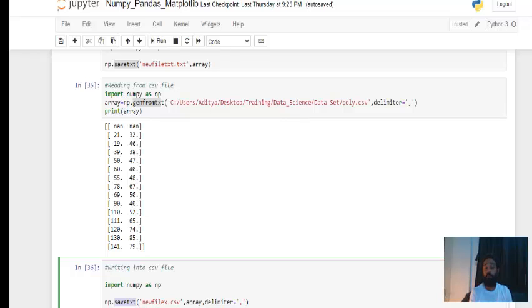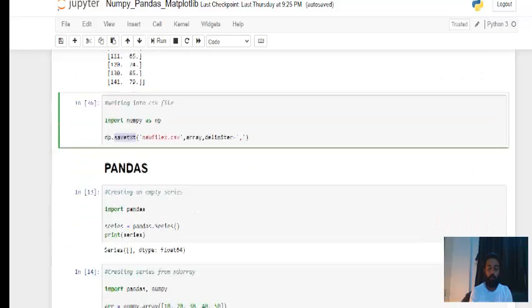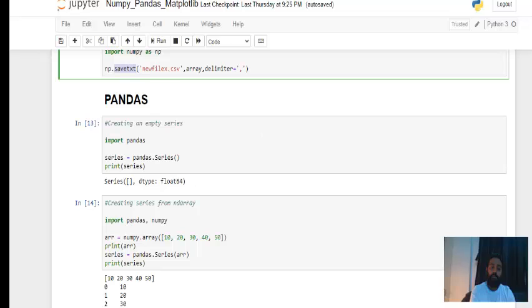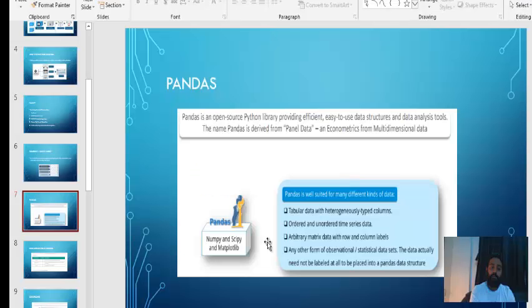Okay, so now we'll move on to the next one, pandas. So what is the full form of pandas? It's panel data. It's actually built upon NumPy, and other packages called SciPy and Matplotlib. Here, the way we saw in NumPy, we had arrays, n-dimensional arrays. Here we have series, data frames, and panels.